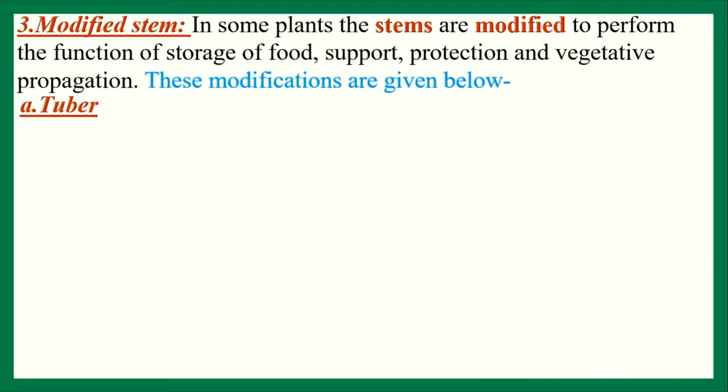And stems are modified to form the function of storage of food, support, protection, and vegetative propagation. This modification can be given below by the formation of tuber. Everybody see the figure. This one is a figure of potato. Potato is an underground modified stem.